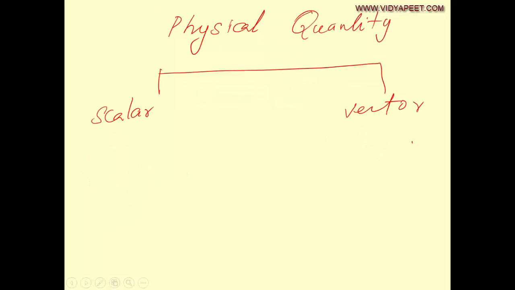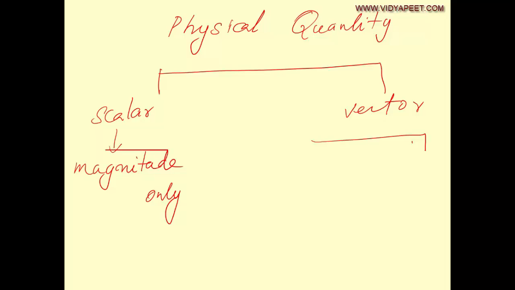Physical quantity. A measurable quantity which has a universal measure is what you call as a physical quantity. Or a physical quantity broadly we classify it into two types. One is called a scalar, another is called a vector. So scalar and vector என்னன்னு பார்ப்போம். A quantity, physical quantity which has only magnitude is called a scalar. If the physical quantity has both magnitude and direction, it is called a vector quantity.